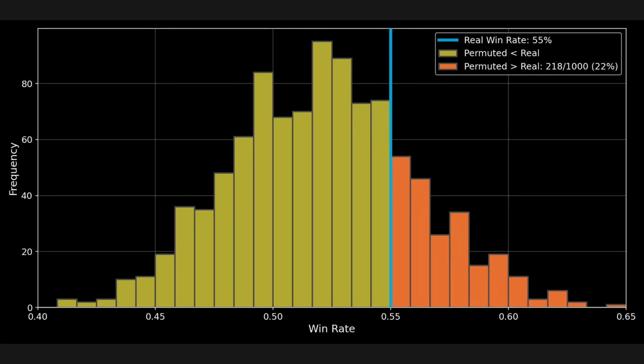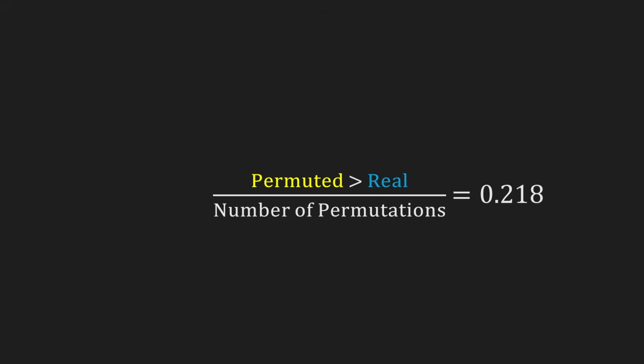So if our randomness beats our strategy 20% of the time, that's a strong indication that our strategy is not very good. A better strategy would have a much lower percentage, closer to 0. But the main takeaway here is that we can use that percentage to quantify how good our strategy is. We can also think of this percentage as a ratio. We just divide the number of times that randomness beats our real strategy by the number of total permutations. And this value works exactly like a p-value. The closer to 0 our p-value is, the more confidence we can have that our strategy is a good strategy.